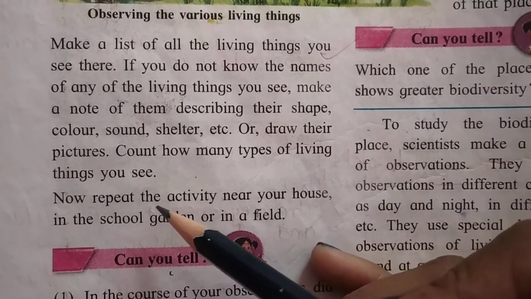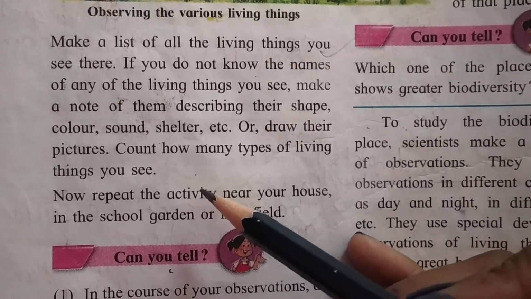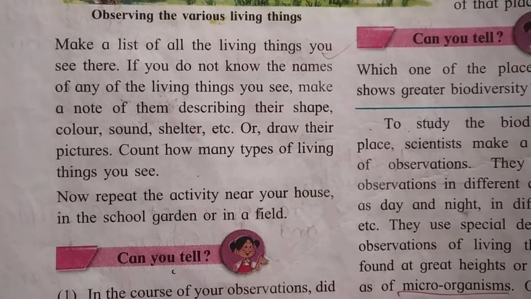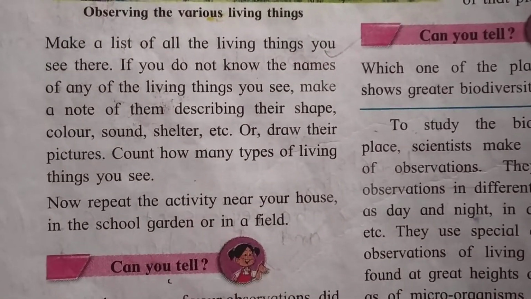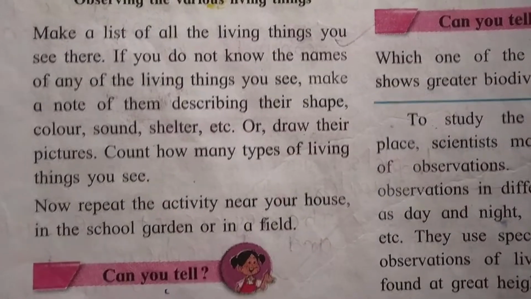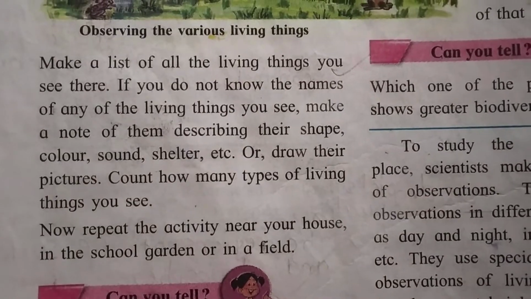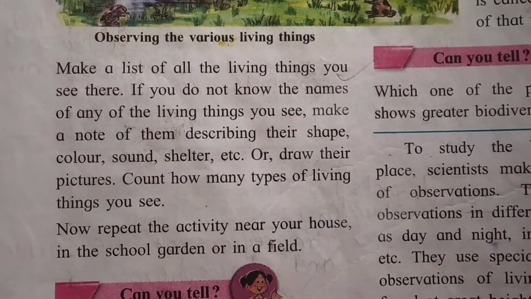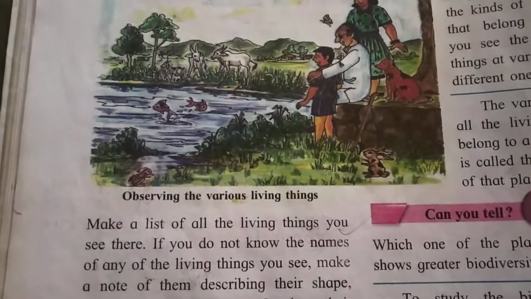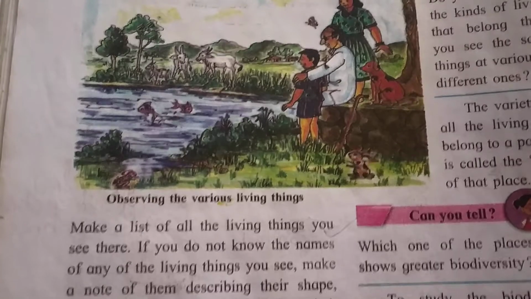Now you have to repeat this activity near your house, in front of your house, and in the school garden also. But now school is not open, so we cannot do it at school. So you have to do this activity and observe all the things. You can see the picture. There are two students, two children.